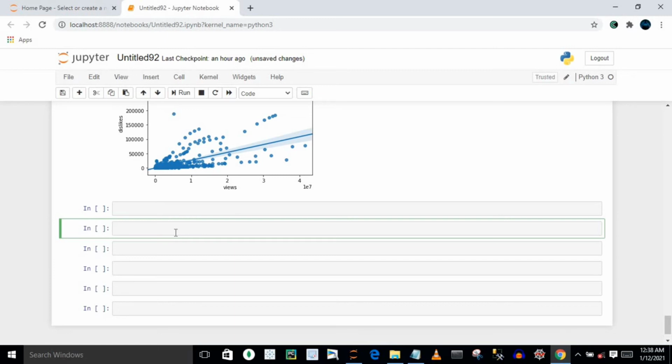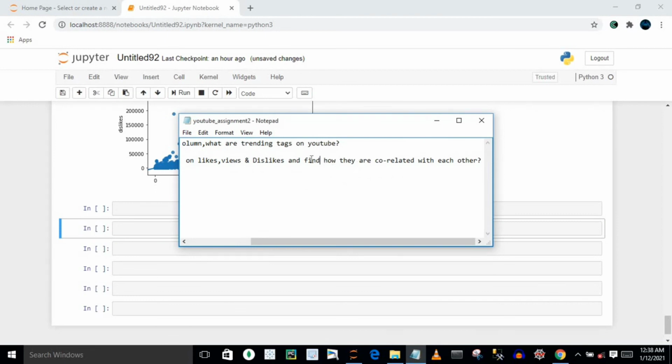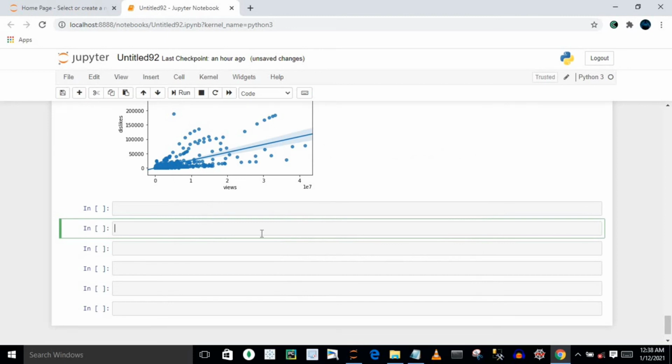Let's say I have to draw a correlation matrix, which is exactly this one. I have to find how they are correlated with each other. So for this, basically, very first I have to access videos, and in this videos, let's say the very first feature that I exactly want is my views, the second one is my likes, the third one is my dislikes. Let's say these are all I need. Let's say I'm going to store it in df_corr.